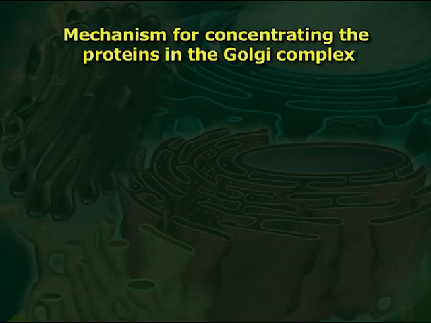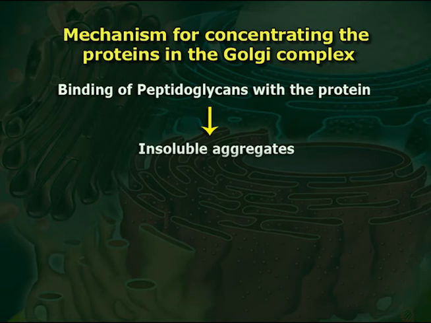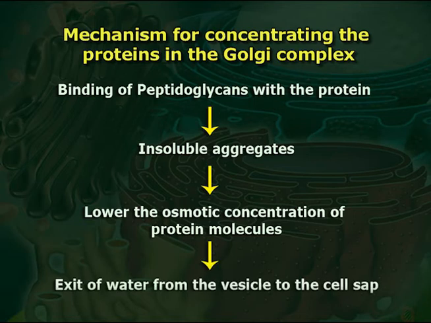The mechanism for concentrating the proteins in the Golgi complex is through the binding of peptidoglycans with the protein, forming insoluble aggregates. The formation of such insoluble aggregates lowers the osmotic concentration of protein molecules, resulting in the exit of water from the vesicle to the cell sap.